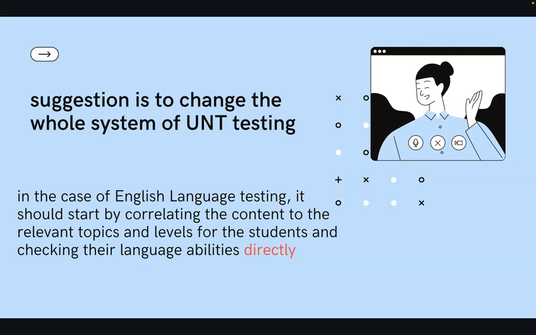Their language ability should be checked directly as much as possible, so direct testing is always prioritized.